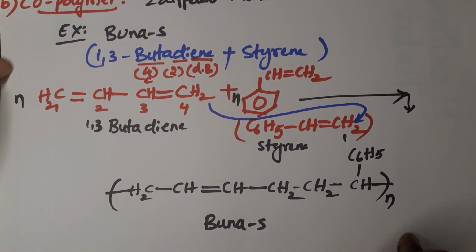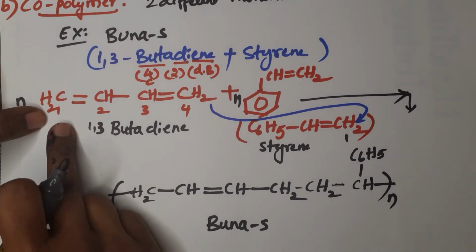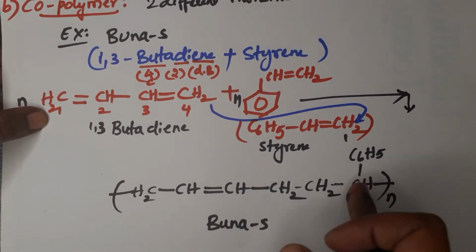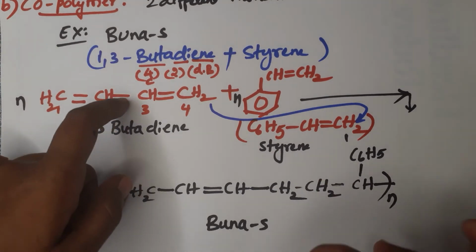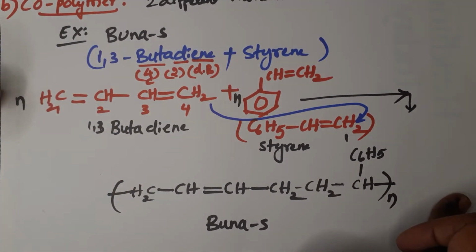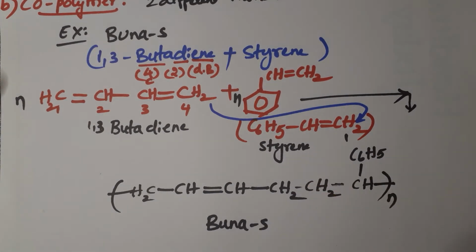Is it clear how to write the polymer? Just note down one thing: if in the monomer the double bond position becomes a single bond in the polymer, and if the monomer contains a single bonded position, in the polymer that will become a double bonded position. And whenever branches are there, we should write like this, and the chain will continue like this.